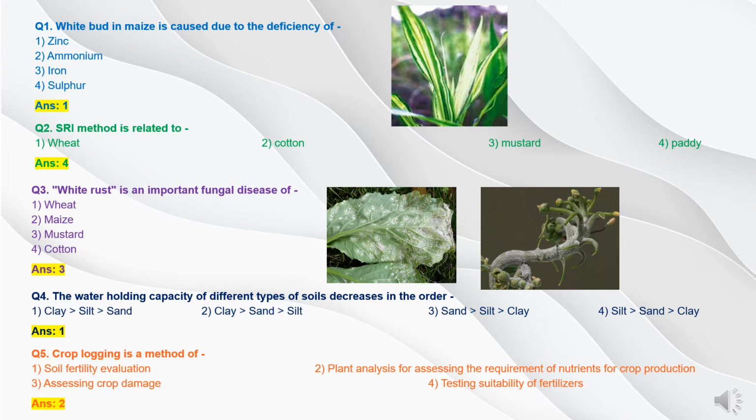So the answer will be option 2. Here we should not be confused between crop logging and crop lodging. Crop lodging refers to the falling down of crops because of water logging or wind storms, etc. So there should be clear identification between crop logging and crop lodging.